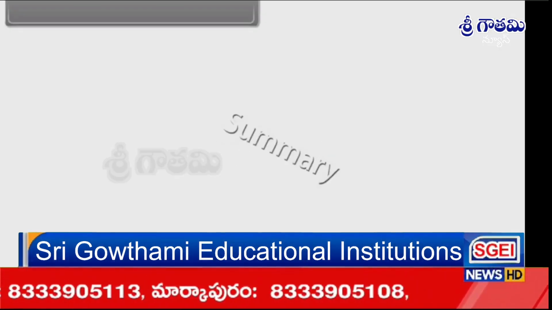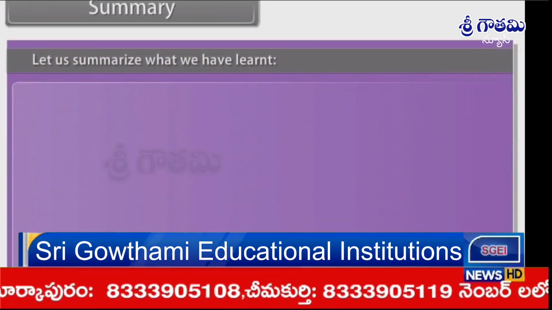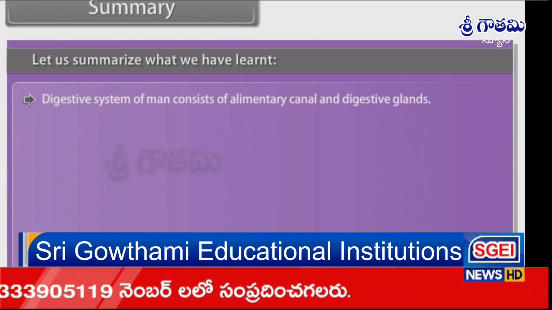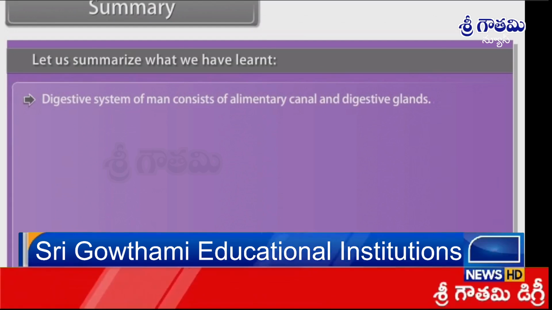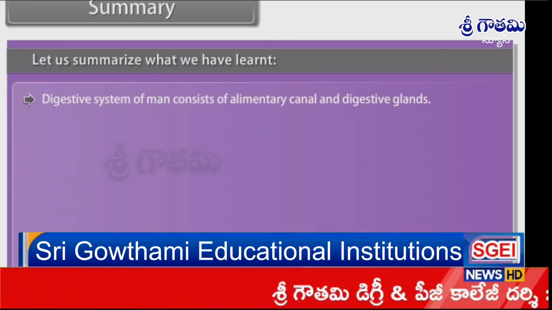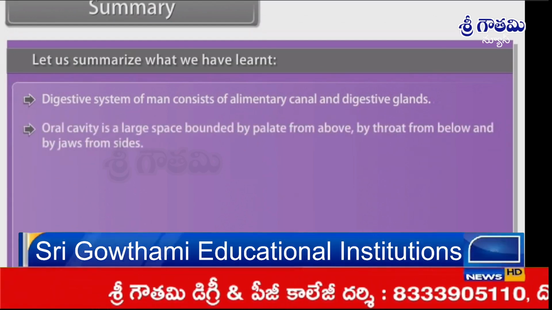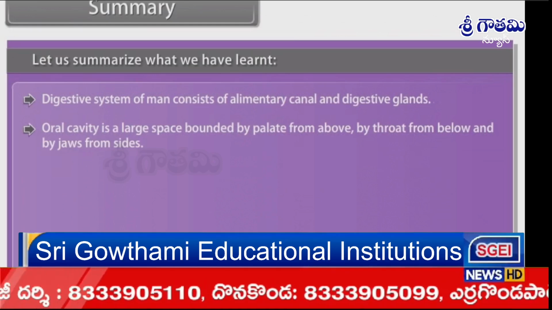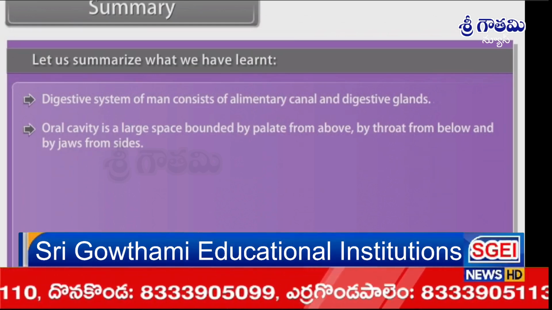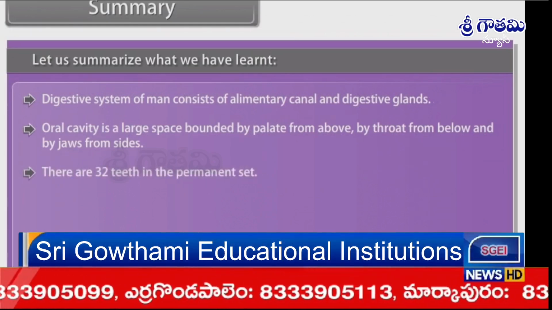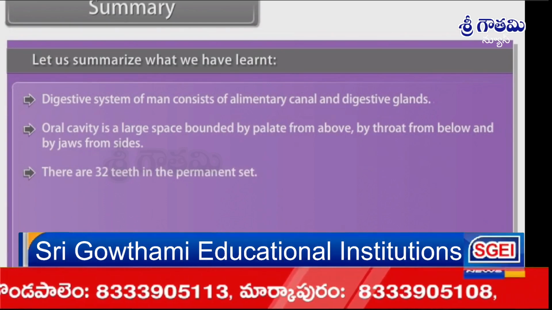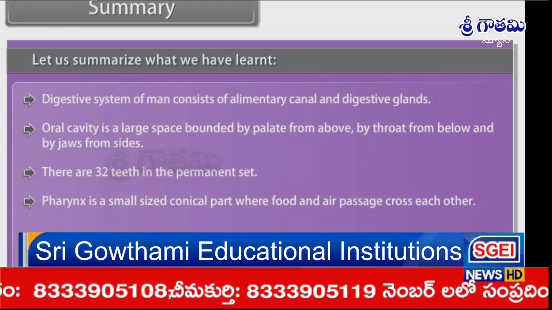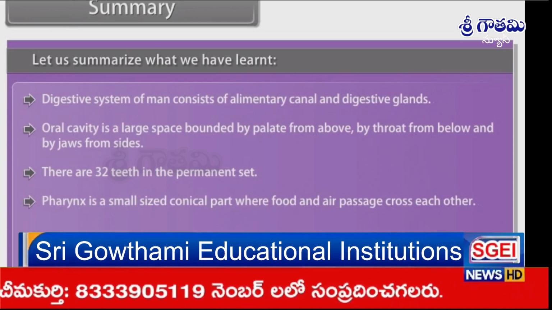Summary. Let us summarize what we have learned. Digestive system of man consists of the alimentary canal and digestive glands. Oral cavity is the large space bounded by the palate from above, by the throat from below, and by the jaws from the sides. There are 32 teeth in the permanent set. Pharynx is a small-sized conical part where food and air passages cross each other.